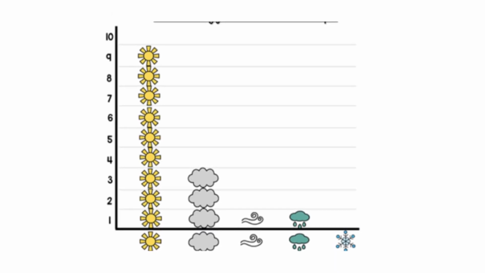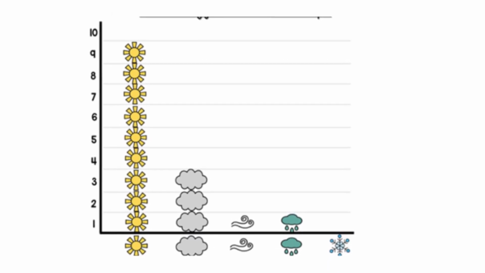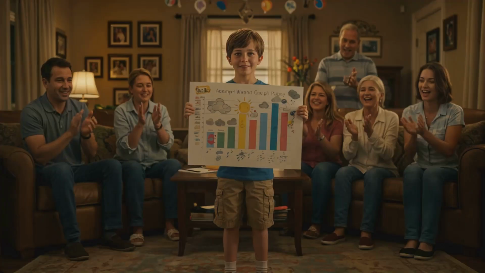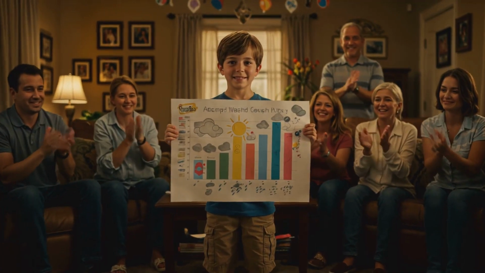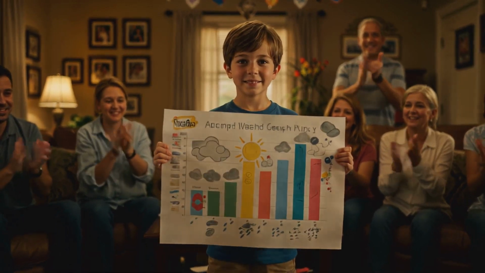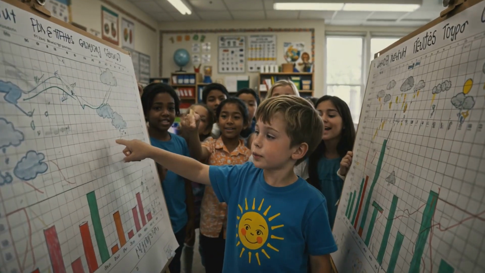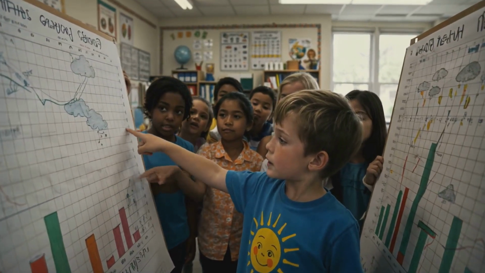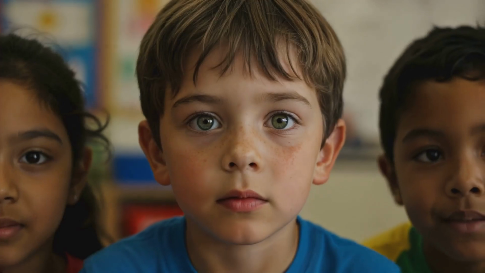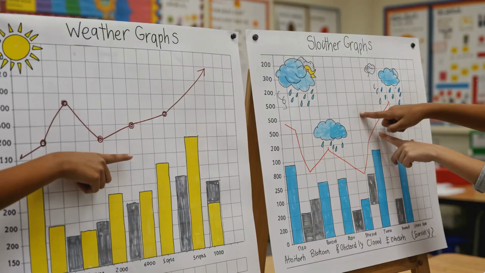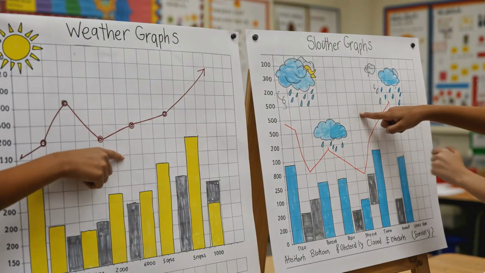Count how many times each weather type happened in your journal. And color in the bars. You just made a weather graph. Now you can see which weather happened most. Pretty cool, right? By turning your observations into graphs, you can spot weather patterns even faster. Maybe getting warmer each day, or maybe rain always comes after cloudy skies.